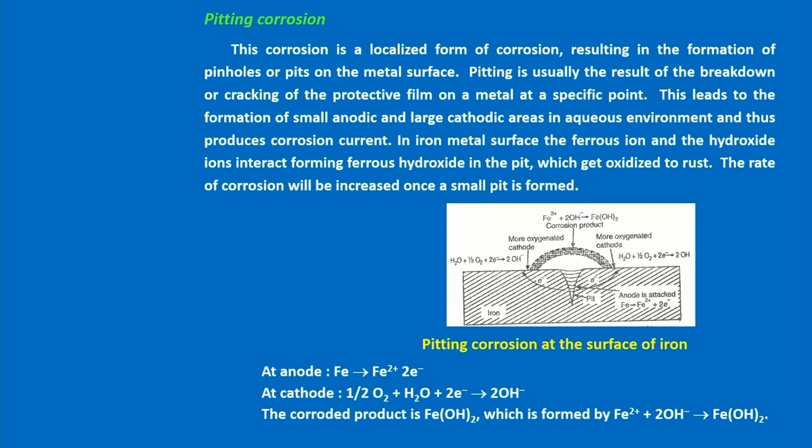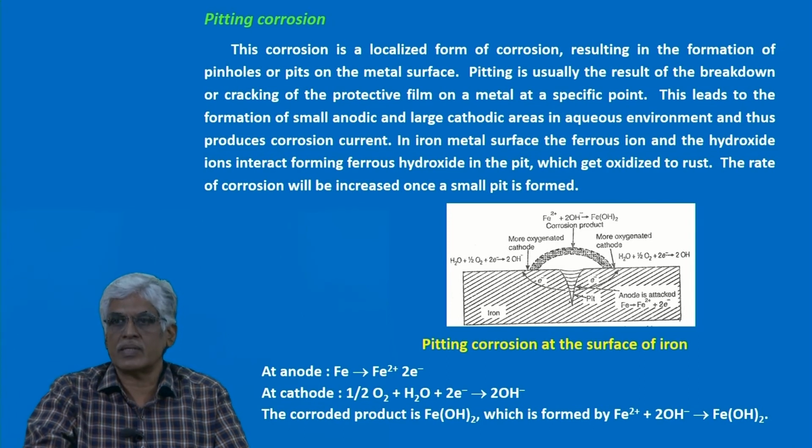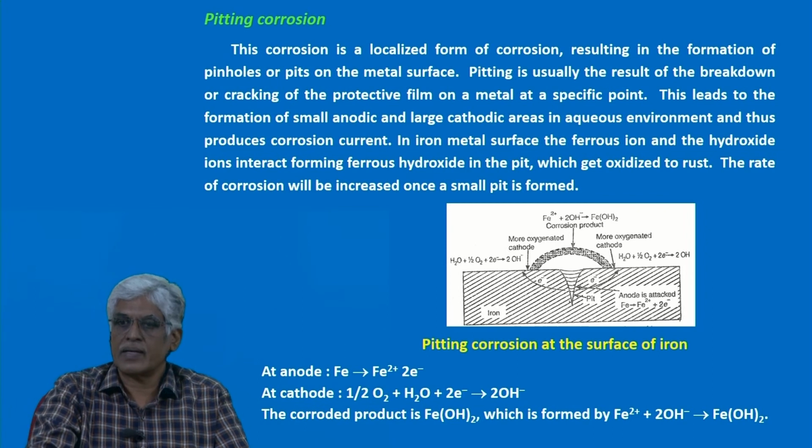The mechanism and other things are the same. When pitting corrosion starts, if there is any deformation over the surface, any cavity, any small crack, anything over the surface, and the metal is partially exposed to moisture, then immediately that area will act as anode, and the corrosion starts in that area.